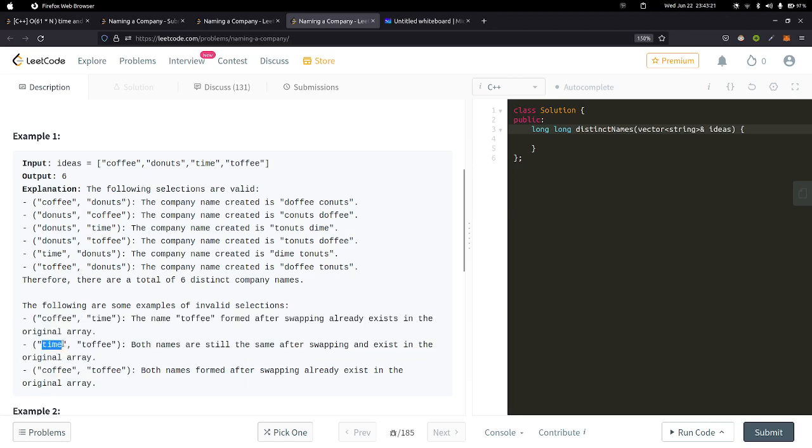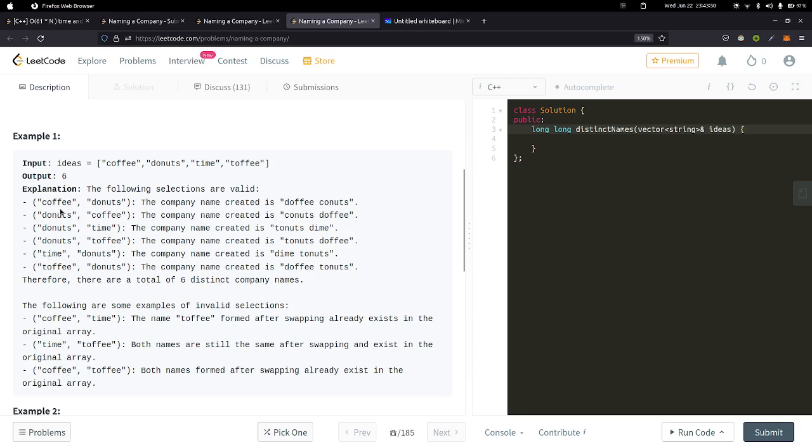So we cannot pair two strings with the same starting letters. We can say that after seeing this example, seeing this pair. So this is one possibility, right? And we can also say that if ai, aj is a valid pair, then, what is it? Donuts, coffee.